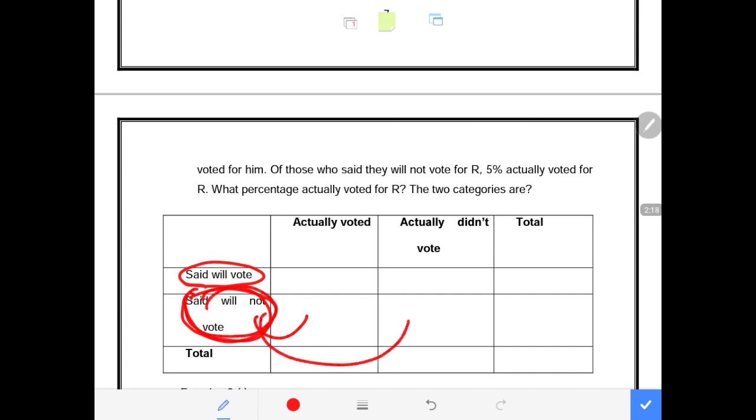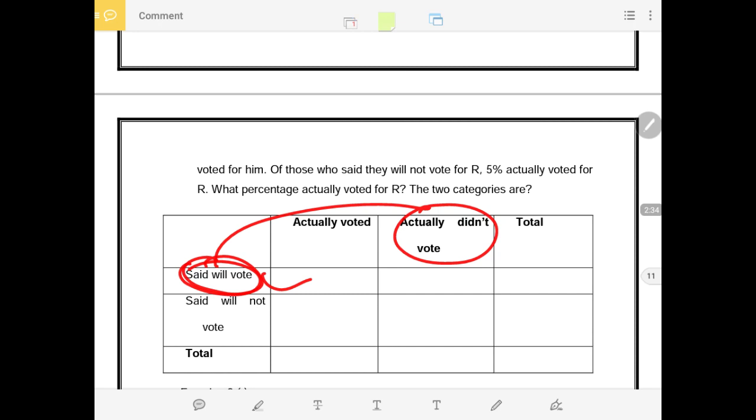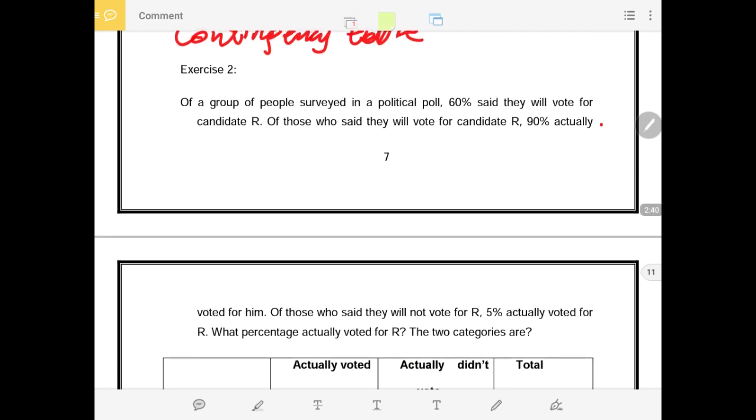At the same time, of those who promised to vote, some will end up not voting, and others will actually vote for the candidate. That is the information we are expecting from this question, to analyze and unpack it.